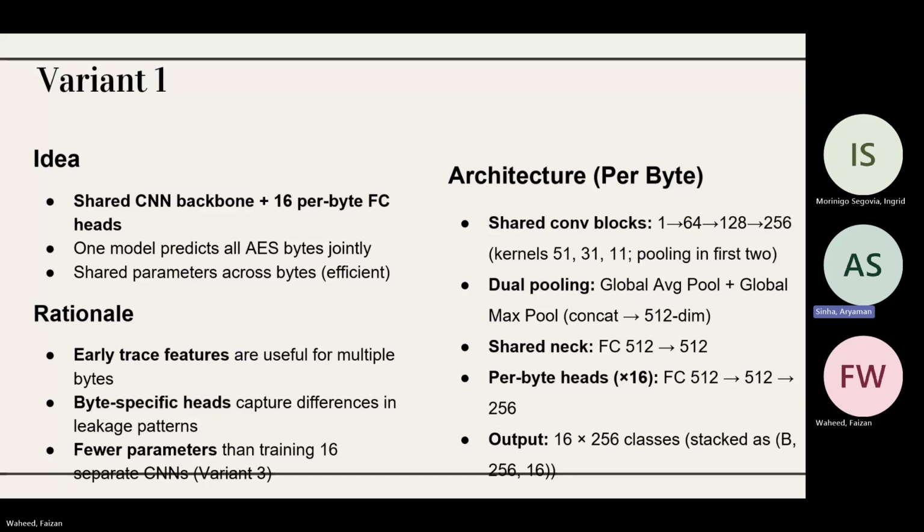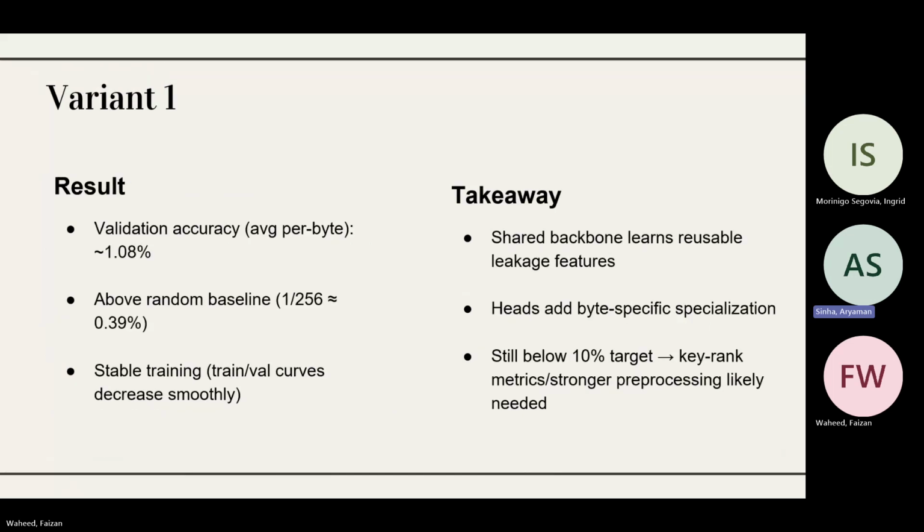The results that we got from variant 1 were that it was able to achieve an average per-byte validation accuracy of approximately 1.08%, which is around 2.5 times the baseline of 0.39%. The training was stable, with smooth convergence on both training and validation losses. These results confirm that the shared backbone learns meaningful leakage features.